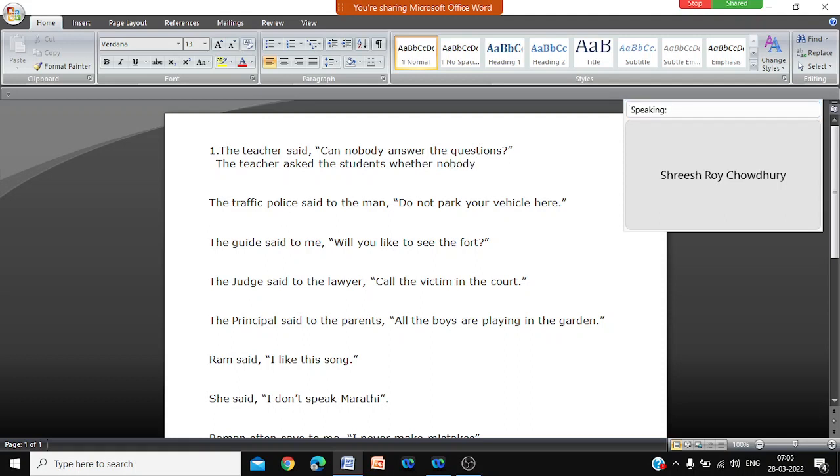Now, because it is in past tense, can should be changed. See the tense, this is asked, past tense. So if it is in past tense, how will you change can? What is the past tense of can? Can should be changed to could. Whether nobody could answer the questions.